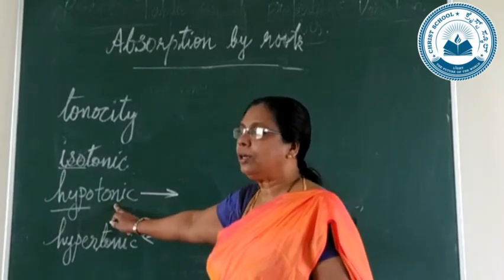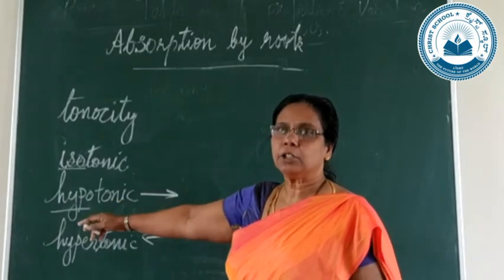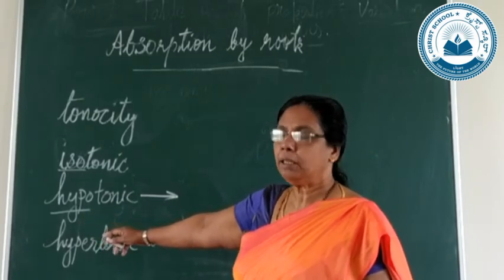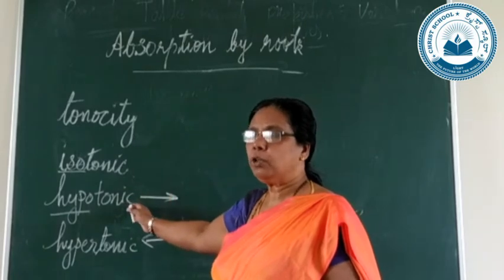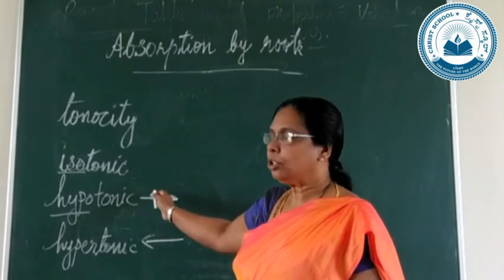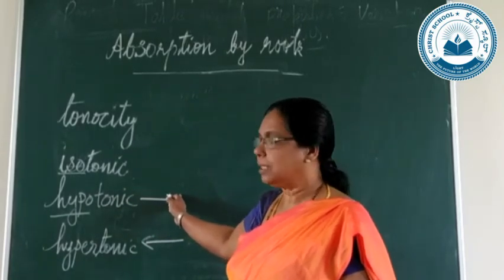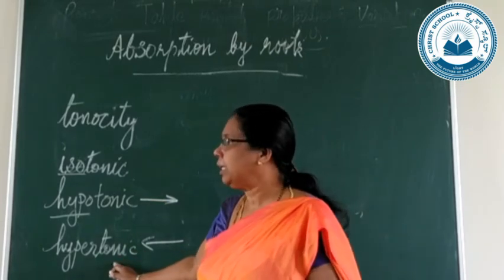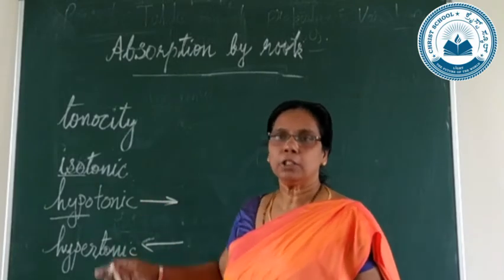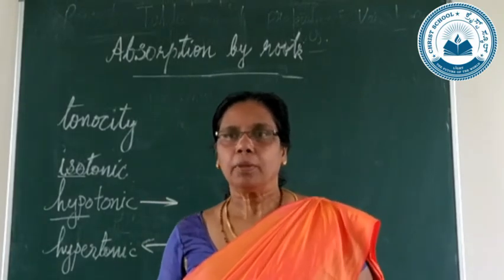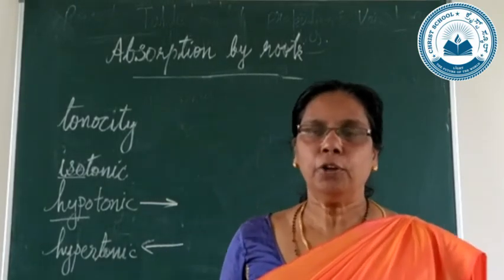Whereas in a hypotonic solution, outside the solution has less concentration, whereas inside it is more, so water molecules will enter. That is endosmosis. In a hypertonic solution, exosmosis takes place and water molecules move outside. I hope that all of you got it.